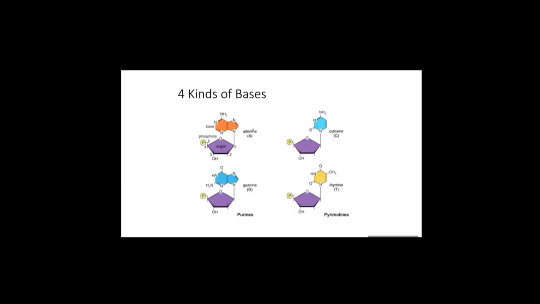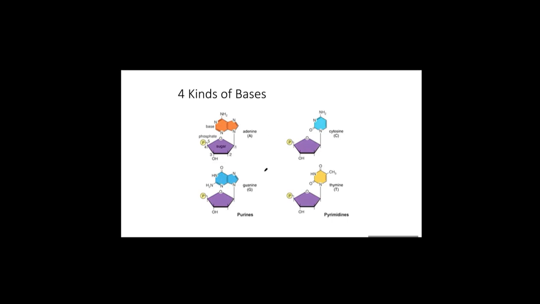There are four kinds of bases: adenine, guanine, cytosine, and thymine. But they have a specific rule for complementary pairing. Adenine always binds to thymine. Guanine always binds to cytosine. Based on their structure, if we look at adenine and guanine, you can see a more bulky ring structure here.